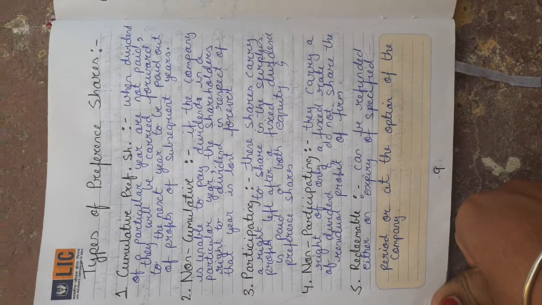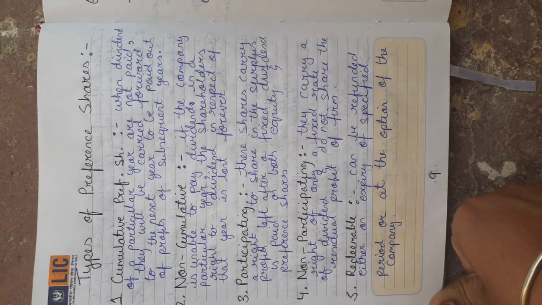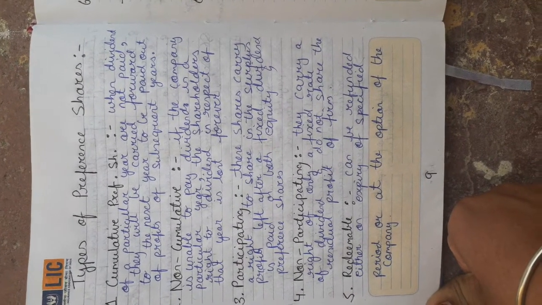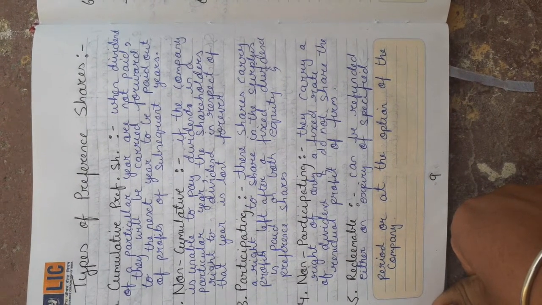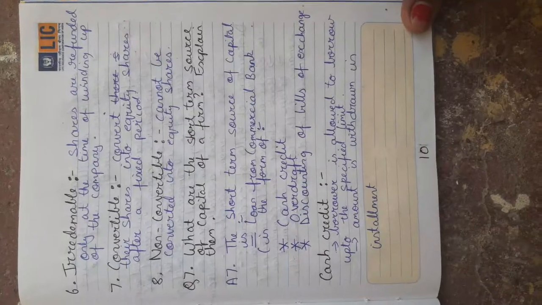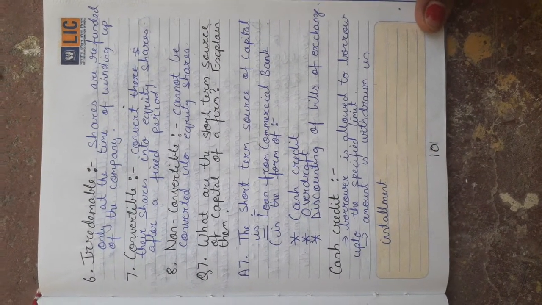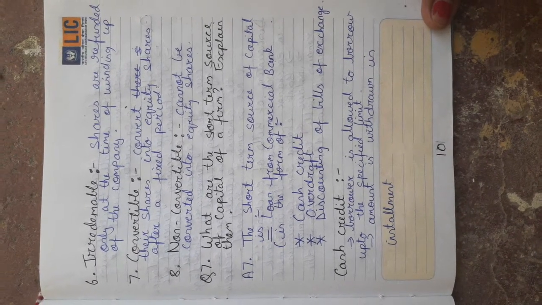Next, redeemable preference shares. Redeemable preference shares are those whose capital is refunded or returned either on the expiry of a specified period or at the option of the company. Irredeemable preference shares are those the capital of which is only repaid at the time of winding up of the company.